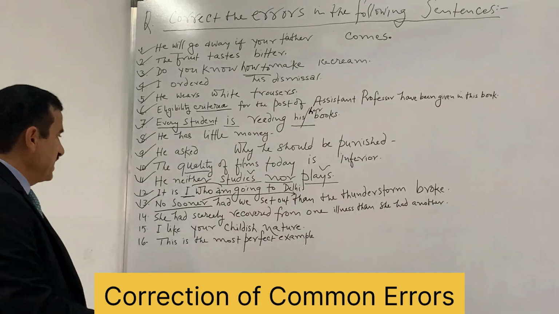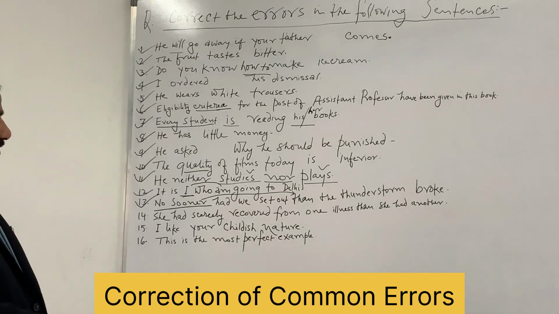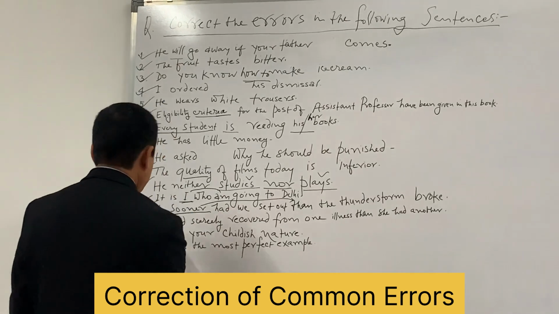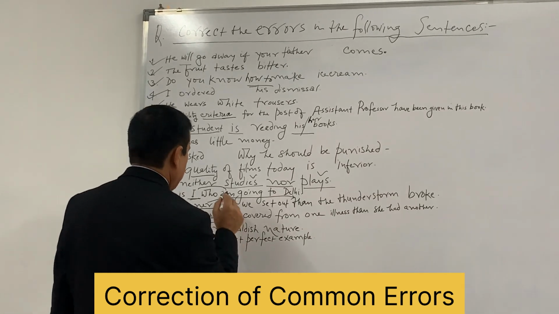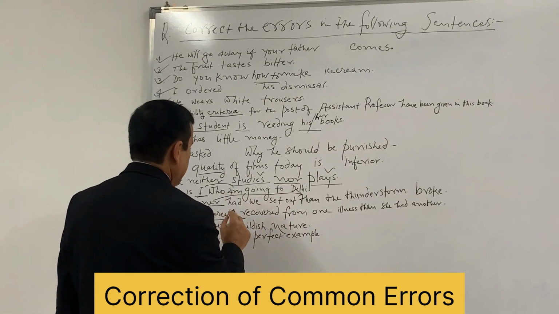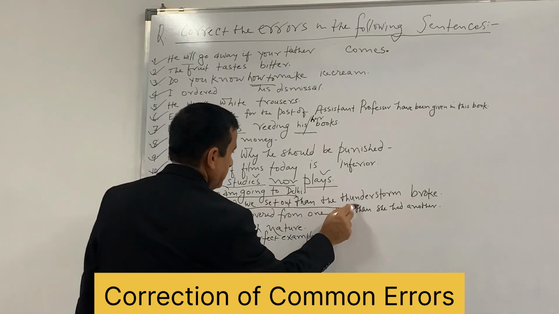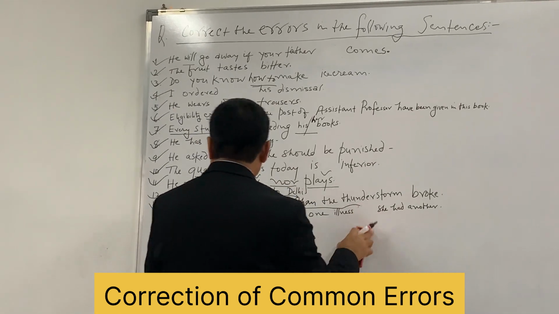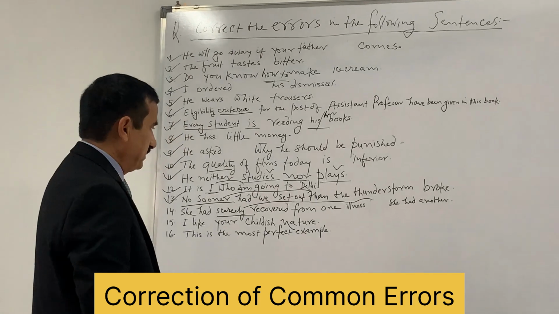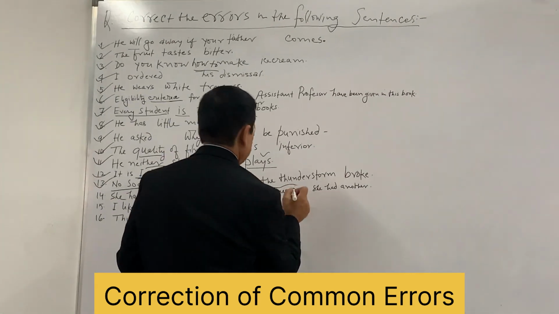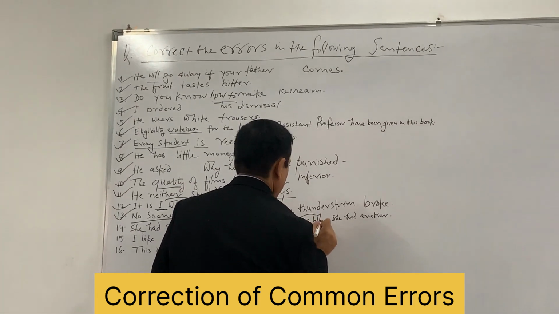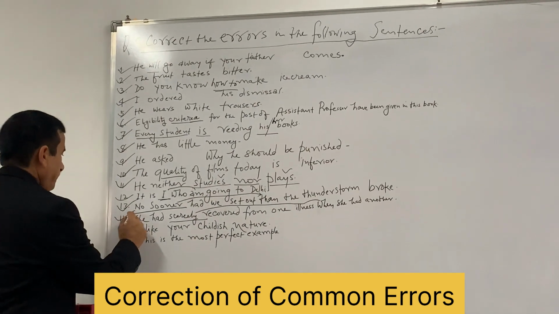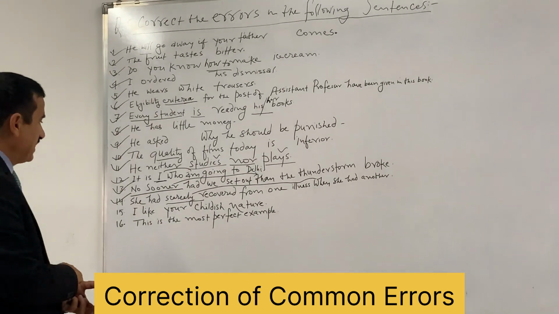She had scarcely recovered from one illness than she had another similar. Now here what is this? Scarcely, and there it was no sooner. So than and with scarcely, just reverse it. She had scarcely recovered from one illness when she had another.